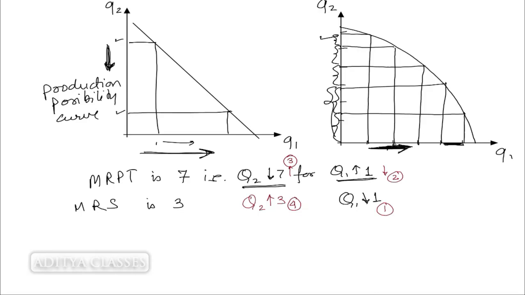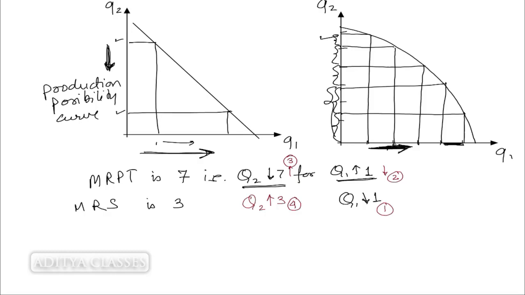I took away a Q1 from you. Your marginal rate of substitution was 3, which means that if you need a Q1, you are ready to part with 3 Q2s. But if you part with 1 Q1, you need 3 Q2s. Simple. If you need more of Q1, you need to give 3 Q2s. If you need less of Q1, you need more of Q2. It is a simple relationship.